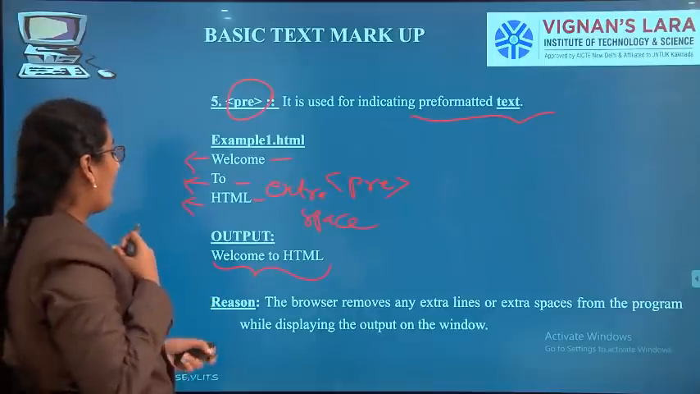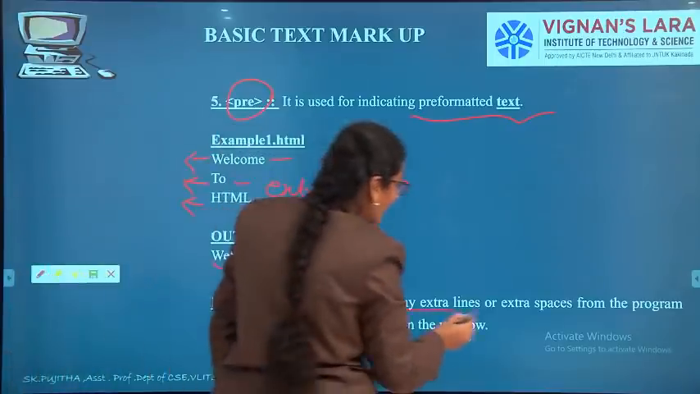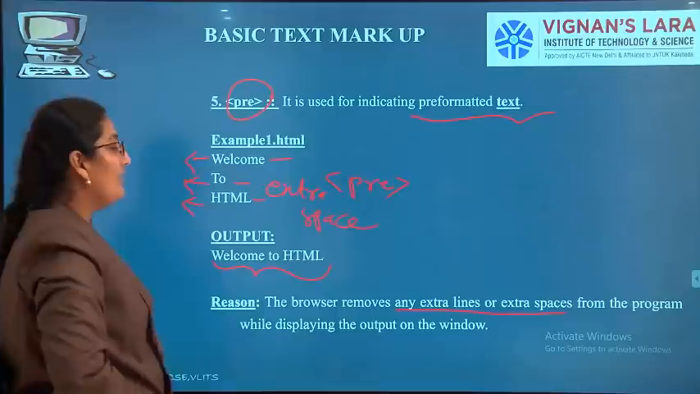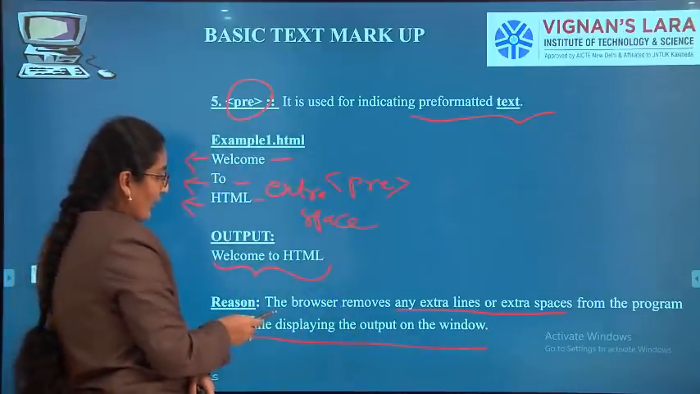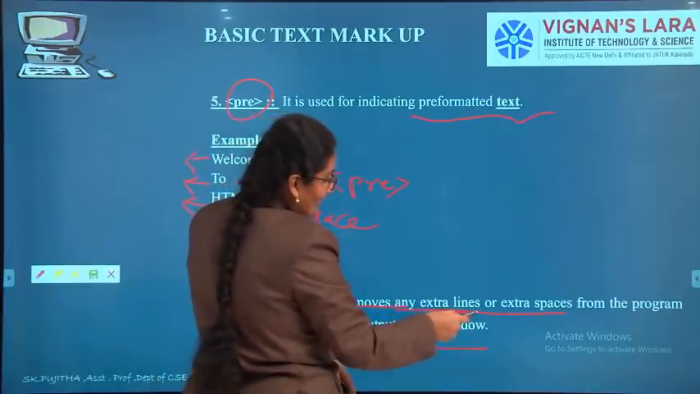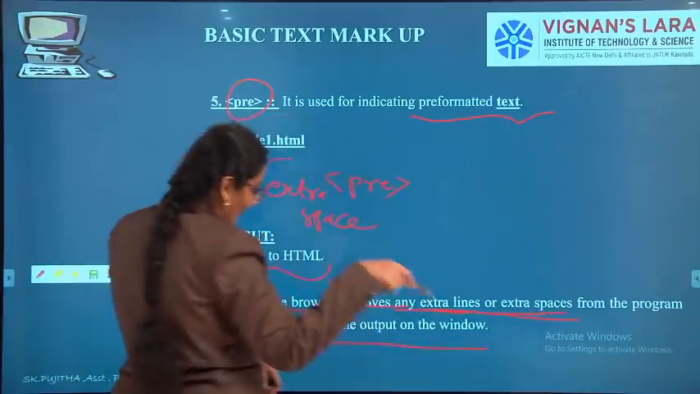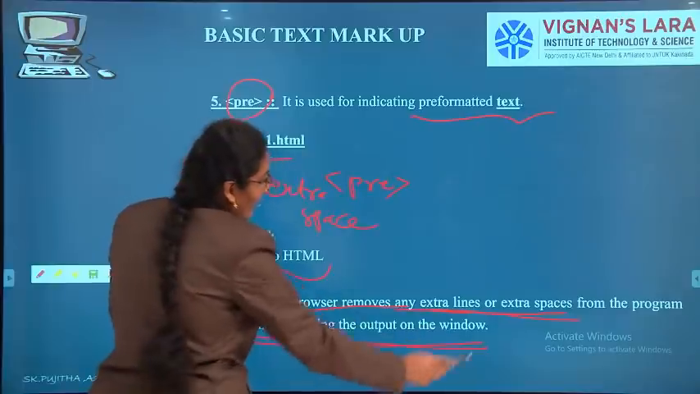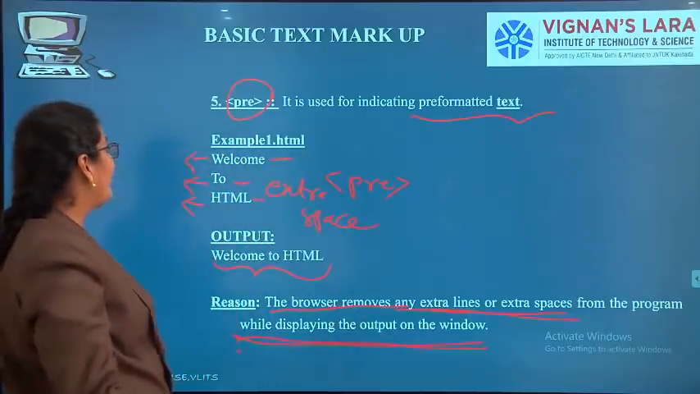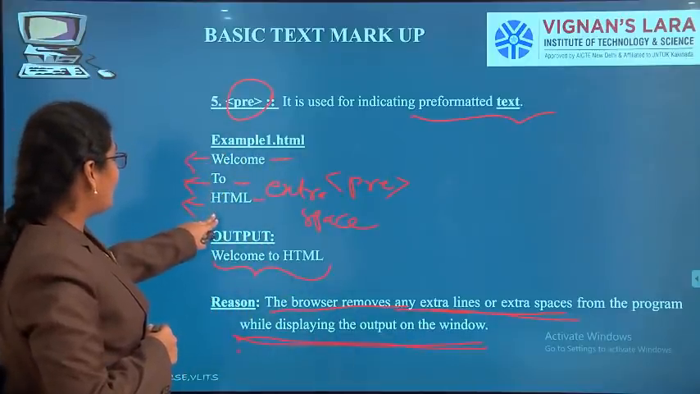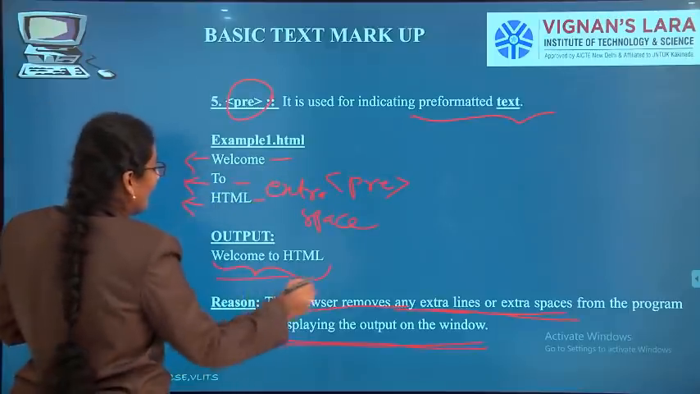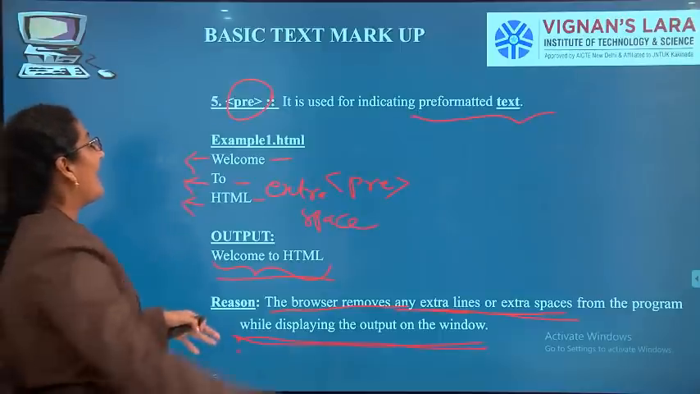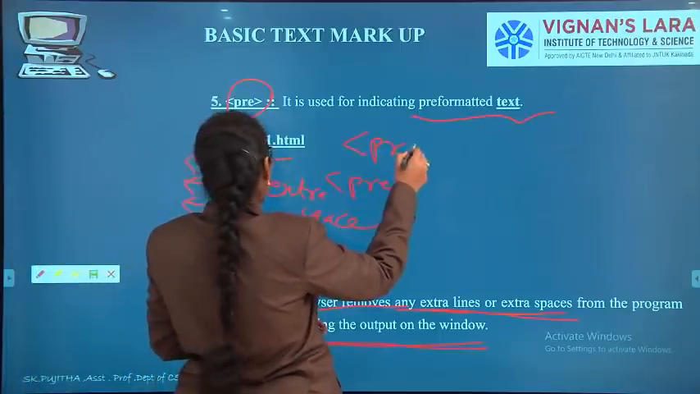See here, the browser will remove any extra lines or extra spaces from the program while displaying the output. This sentence you need to remember. The browser will remove any extra lines or extra spaces from the program while displaying the output on the window. So I have given welcome to HTML. Extra spaces or extra lines are taken out and welcome to HTML is displayed. All this happened with the help of the tag pre.